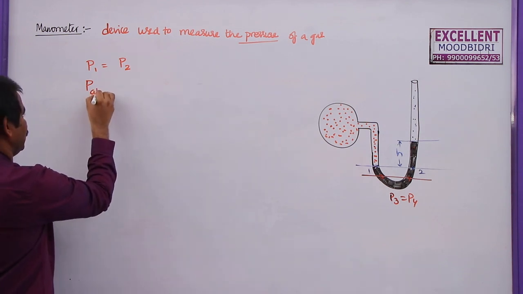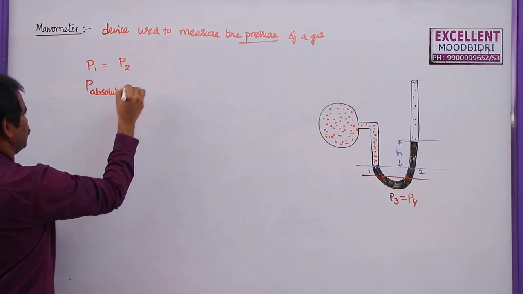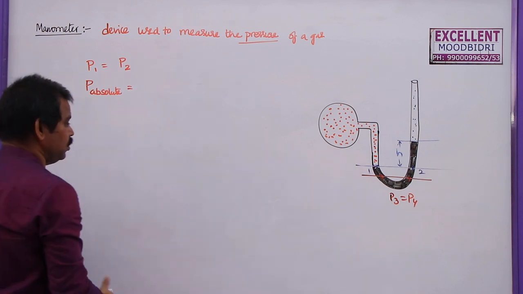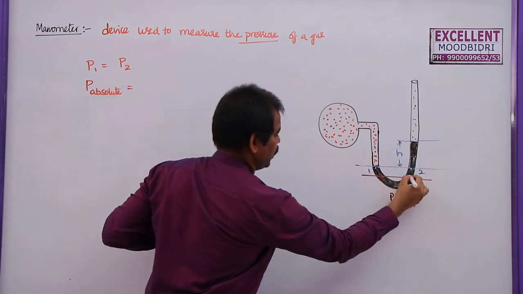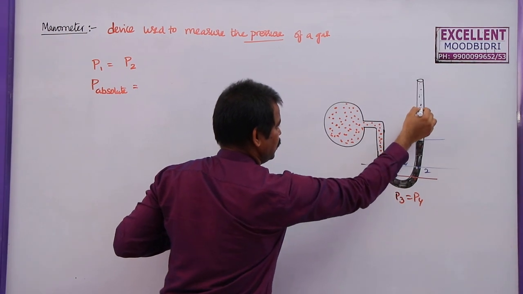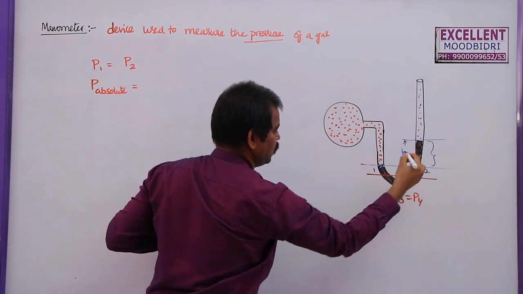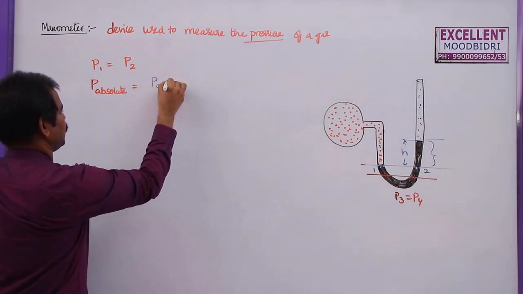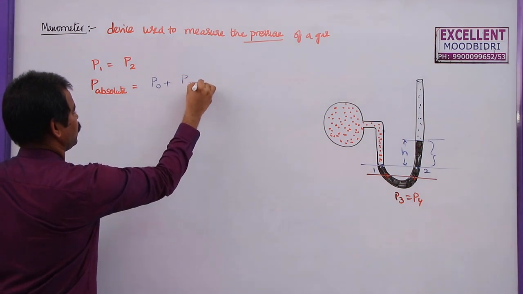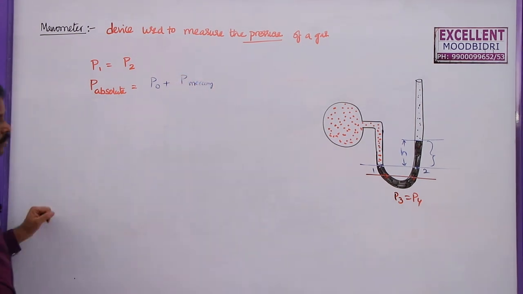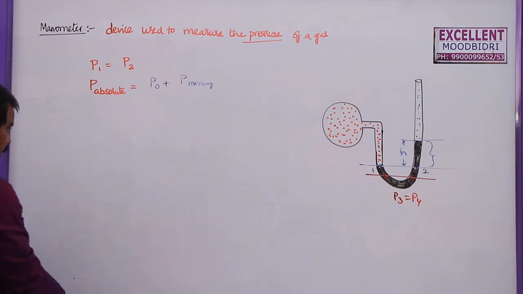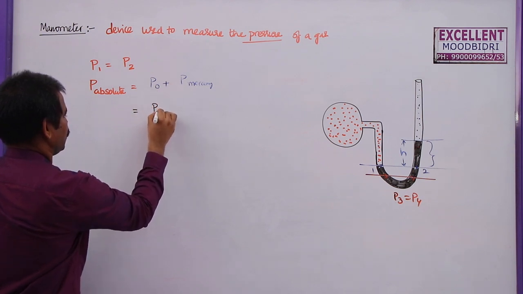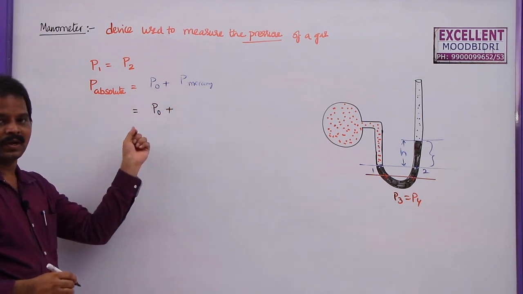So I can call it the absolute pressure of the gas. The pressure of the gas is also known as the absolute pressure of the gas in this tube, which is equal to, what is P2 here? P2 is the pressure due to this air column plus the pressure due to this height of the mercury inside the tube. So this is pressure due to atmosphere plus pressure due to mercury inside this U-tube. So now we can write the absolute pressure is given by this pressure due to atmosphere, which is constant, equal to 1.01 times 10 power 5.